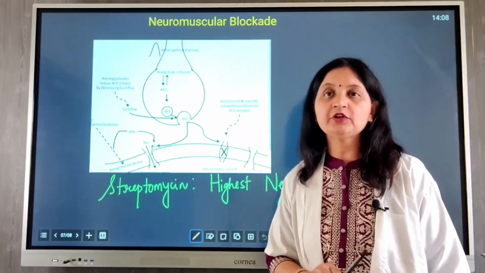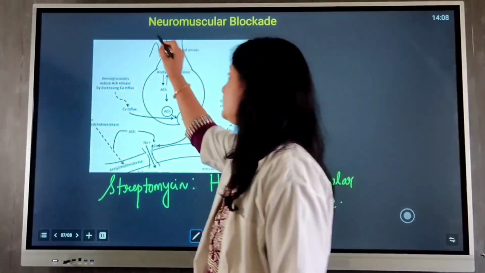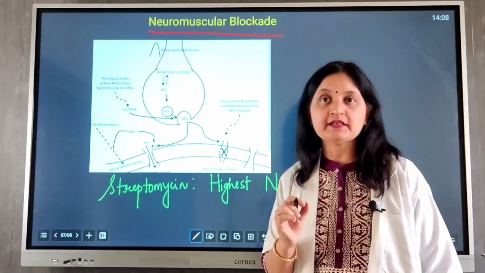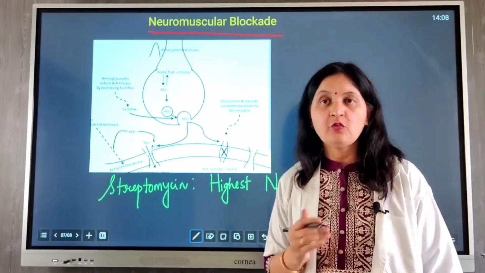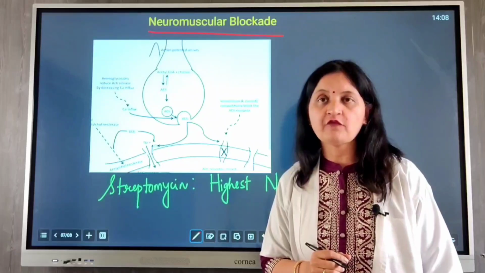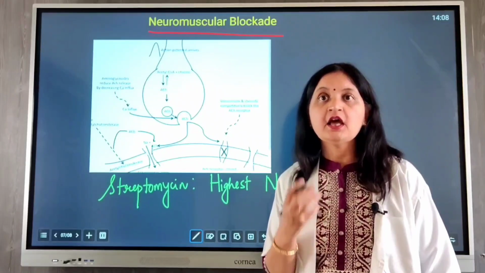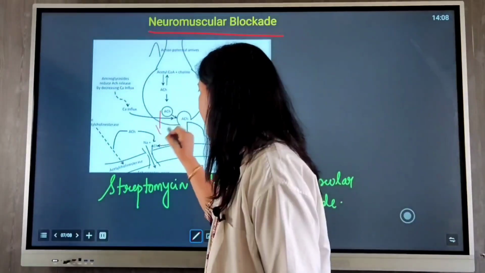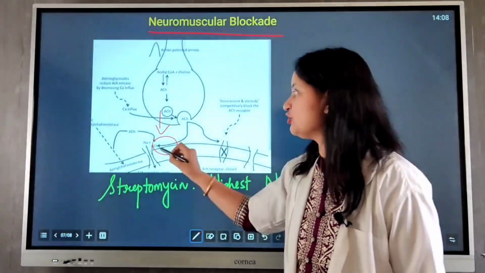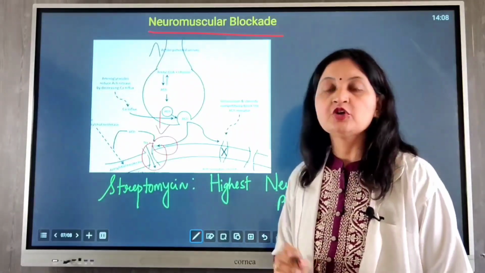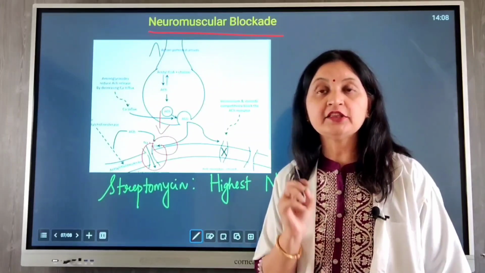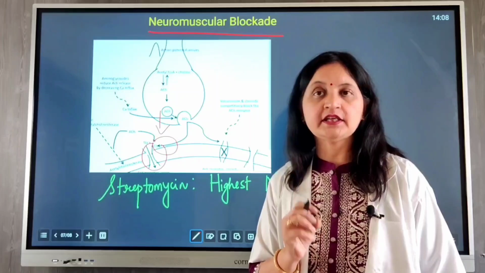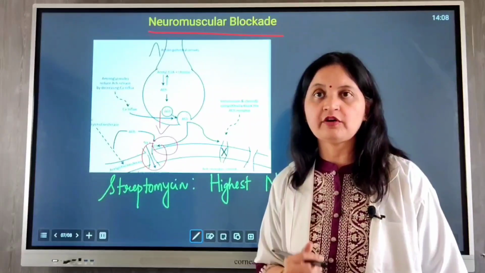Now the third important toxic effect of aminoglycosides is neuromuscular blockade. It increases the risk of flaccid paralysis in myasthenia gravis, which is associated with deficiency of acetylcholine. As we know, muscle contraction is due to the release of acetylcholine at the neuromuscular junction, which binds to the NM receptors, the nicotinic receptors, to cause muscle contraction.